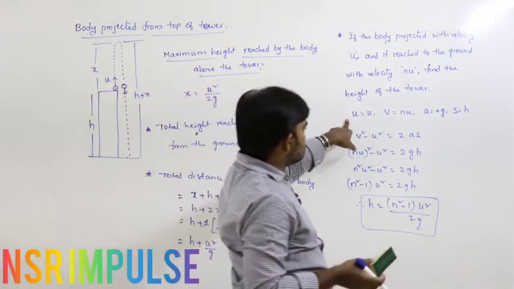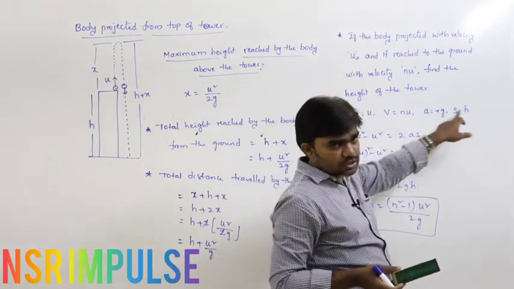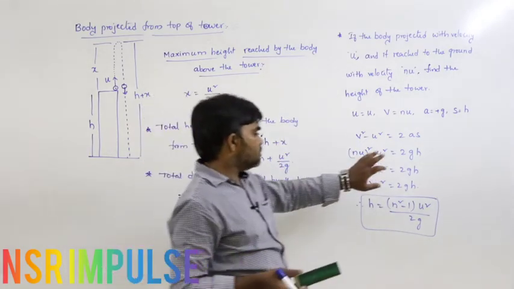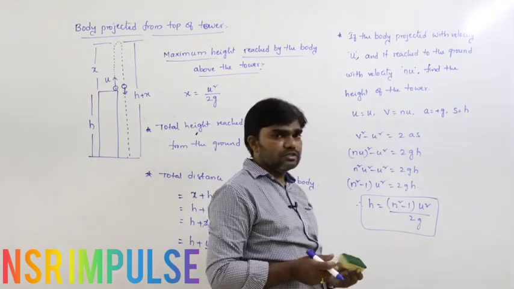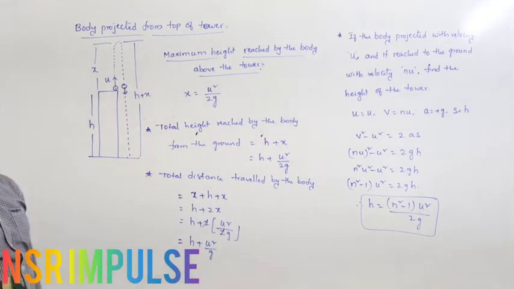So initial velocity is equal to u, v equals nu, a is equal to plus g, displacement is h. Based on that, from the equation v square minus u square equals 2as, we got h equals n square minus 1 into u square by 2g.